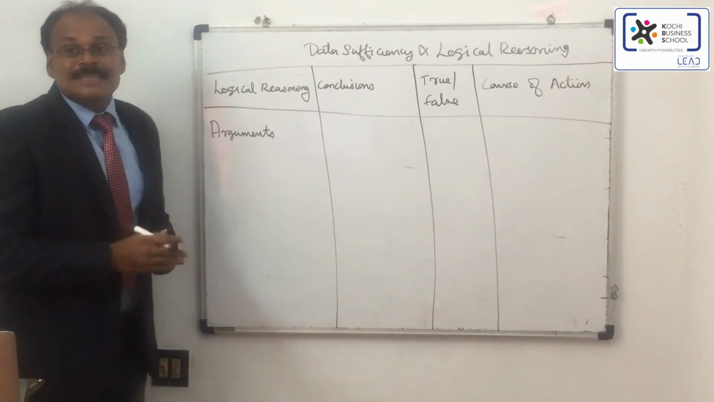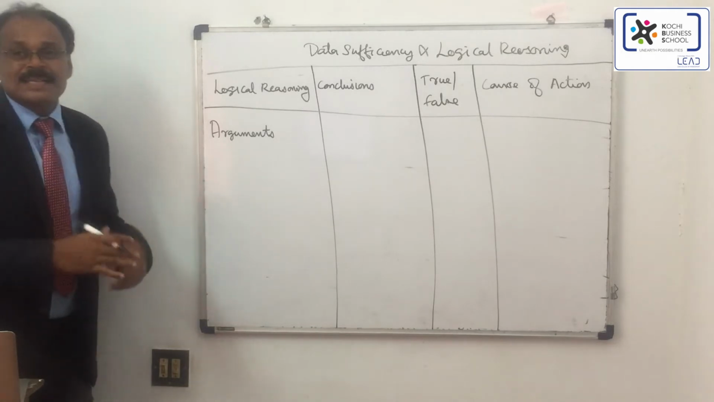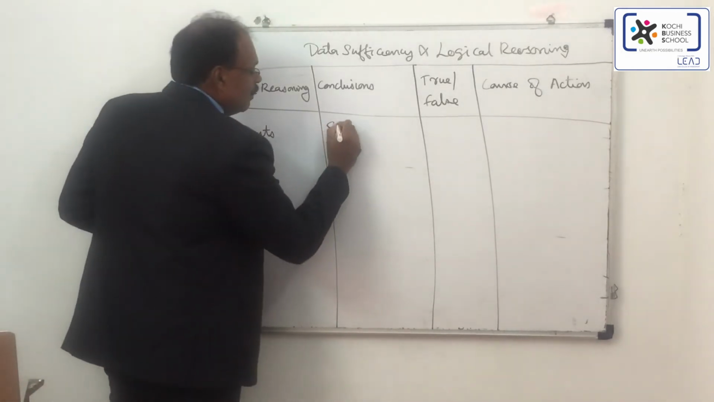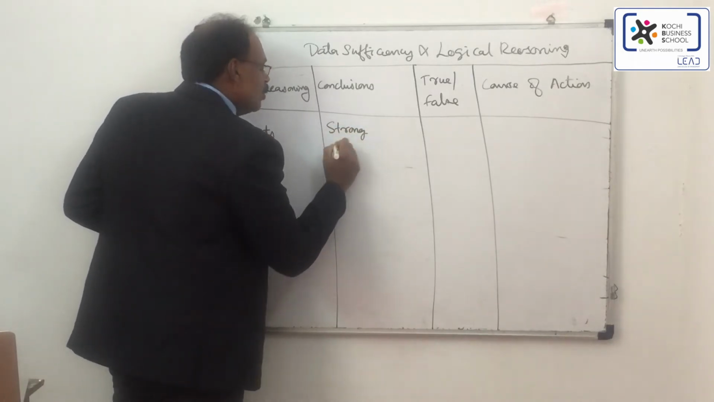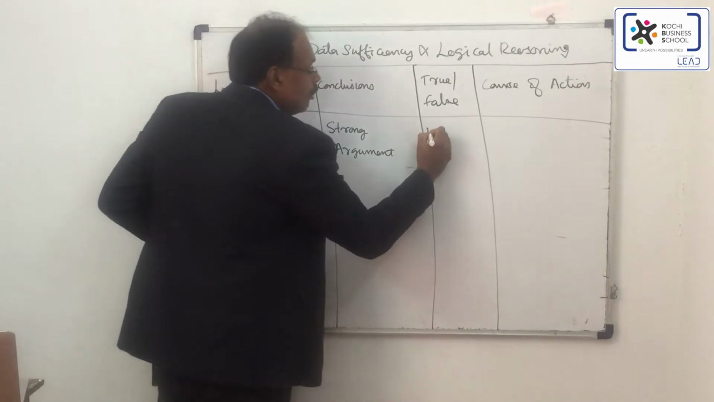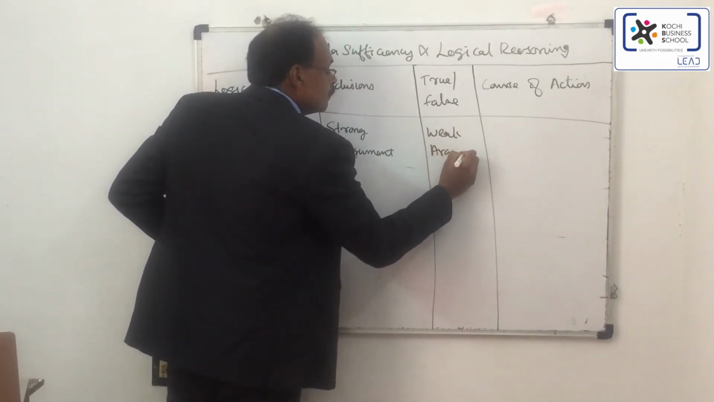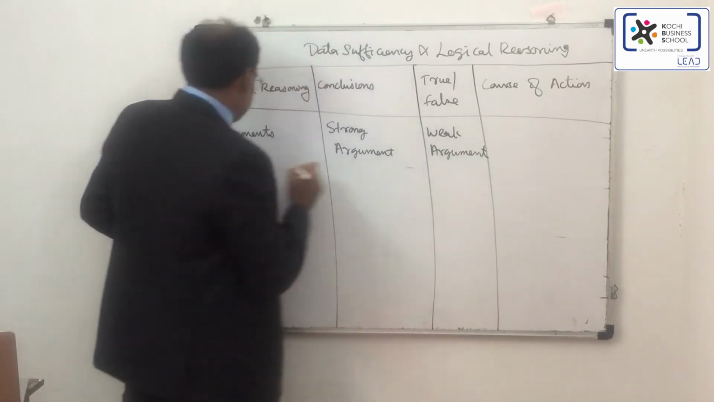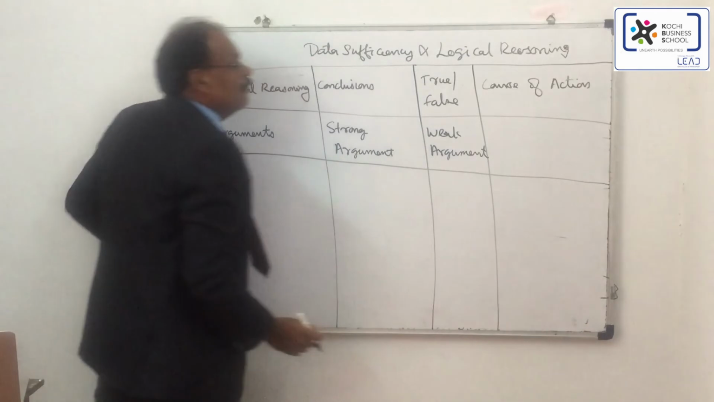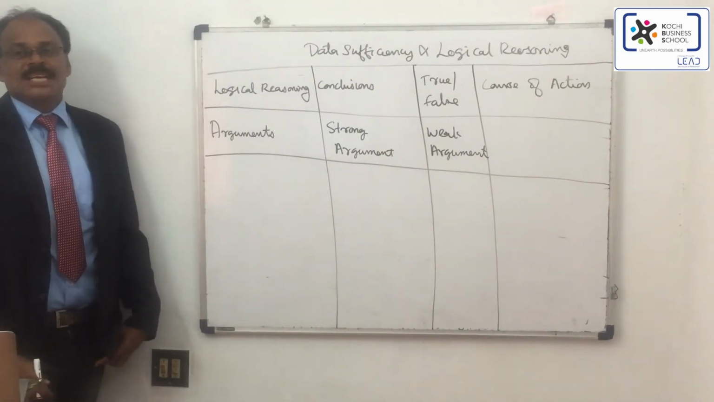In the argument section, you will be given a set of arguments. You have to find the strong argument and the weak argument. So they'll be asking which is the strong argument and which is the weak argument. So this is one section which is repeatedly asked in the KMAT examination in data sufficiency and logical reasoning.